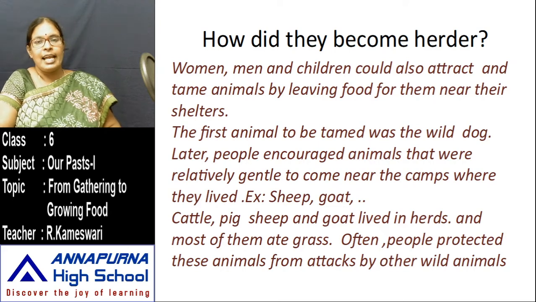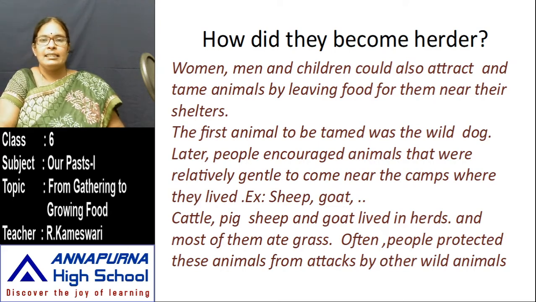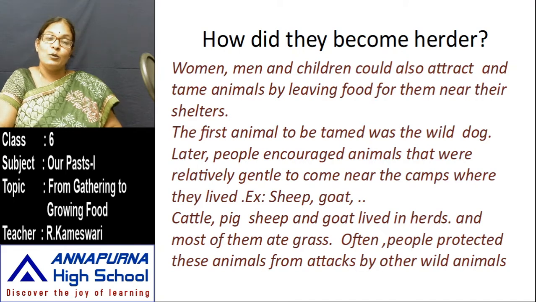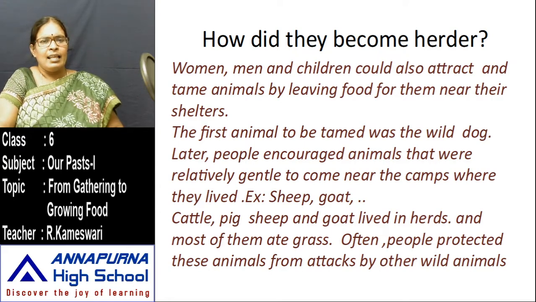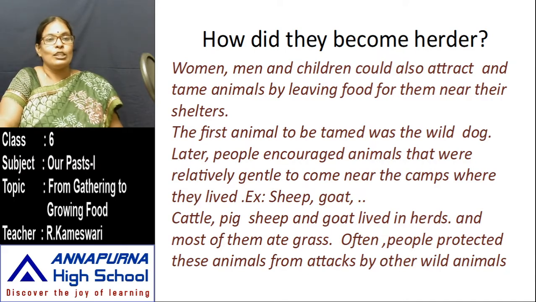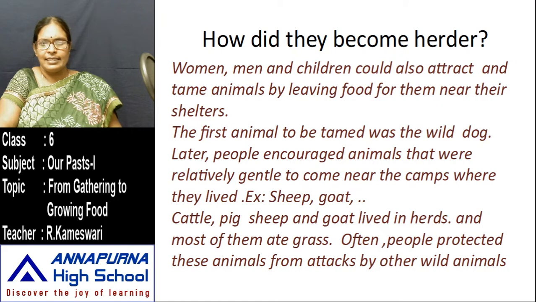Women, men, and children could also attract and tame animals by leaving food for them near their shelters. Where did they live? Those early people lived in caves and forests in some areas. In the surrounding areas, some animals were also living. They provided some food to those animals. Automatically, what happened? All those animals revolved around the shelters of those hunter-gatherers' areas.